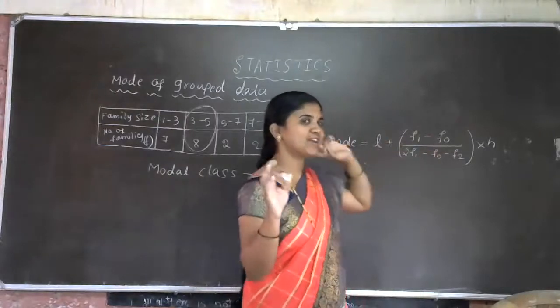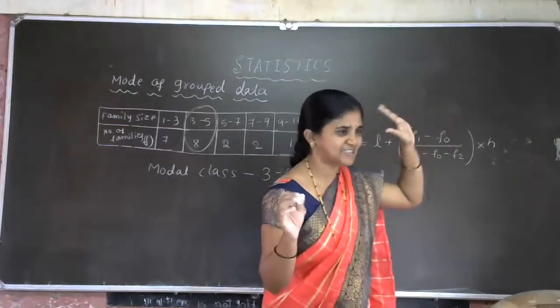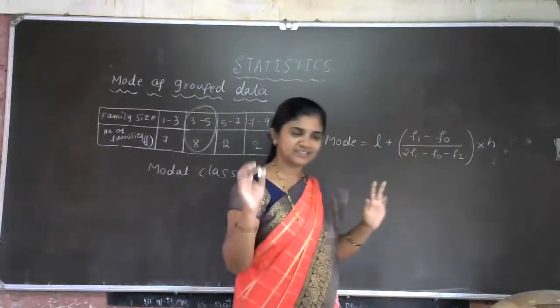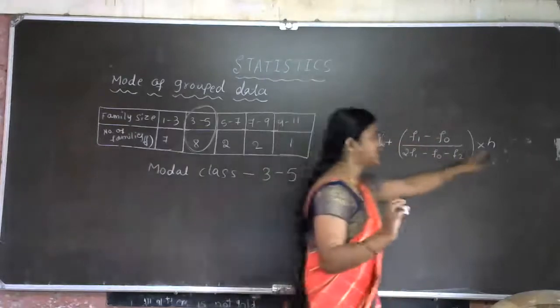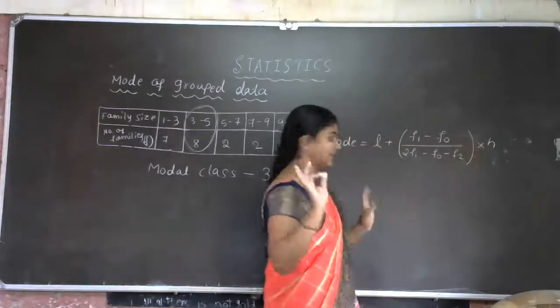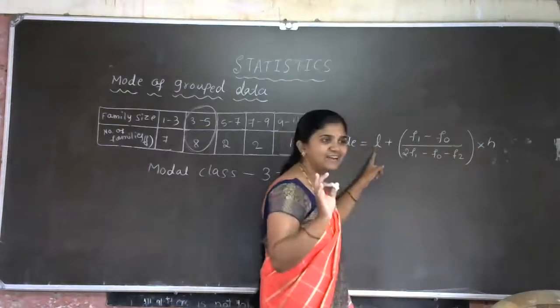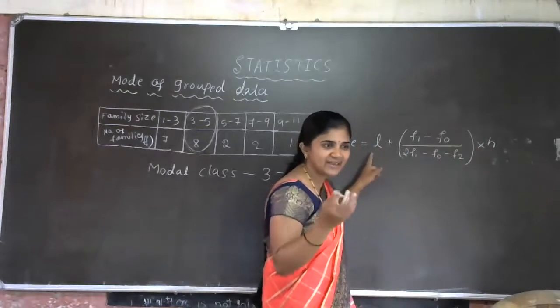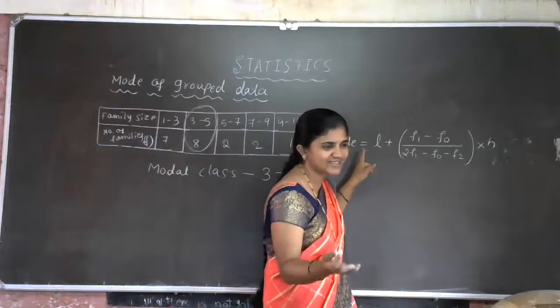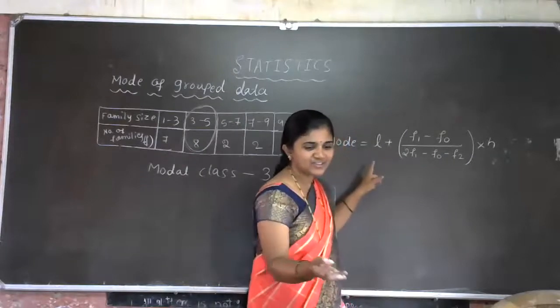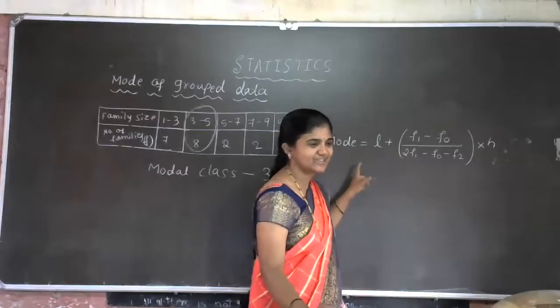Some students have got the idea that H is class size. Always we are fixing H as class size. Okay, H is class size. Correct. What about the L? What does L stand for? Can anyone guess the answer? Don't see the textbook. If you see the textbook, it is clear actually.